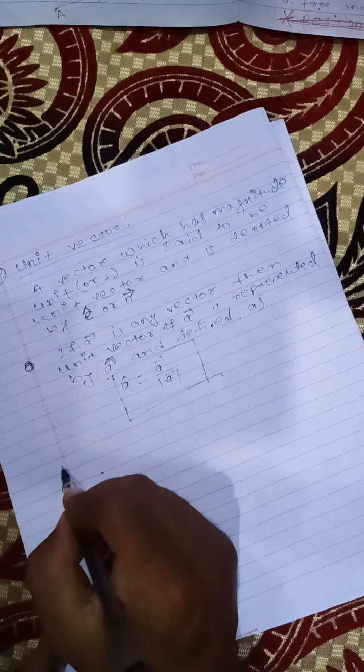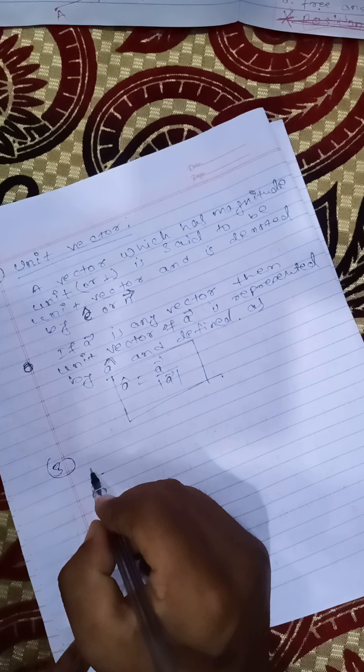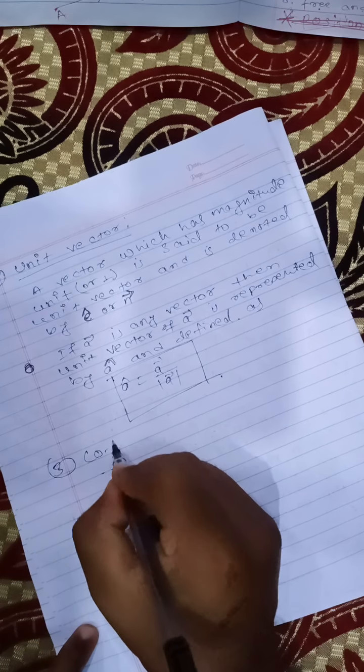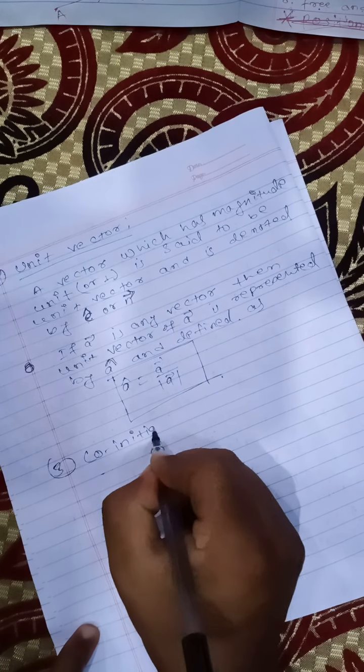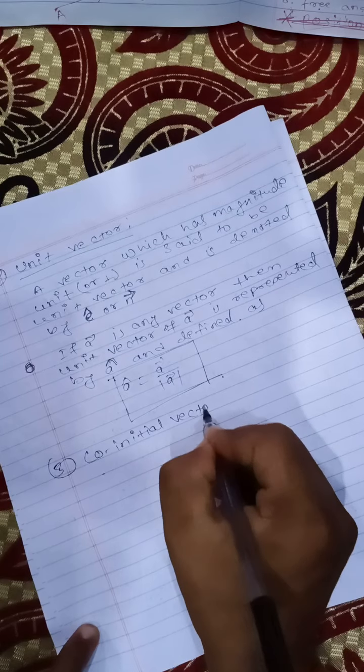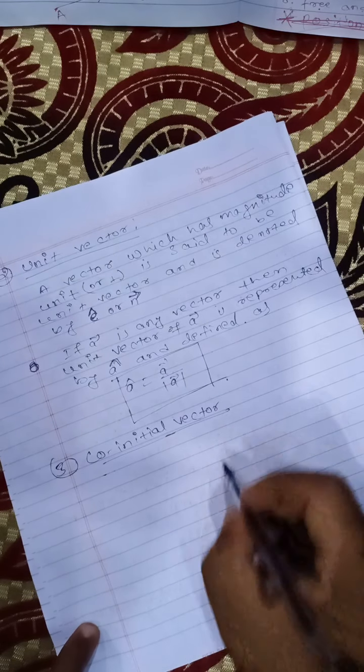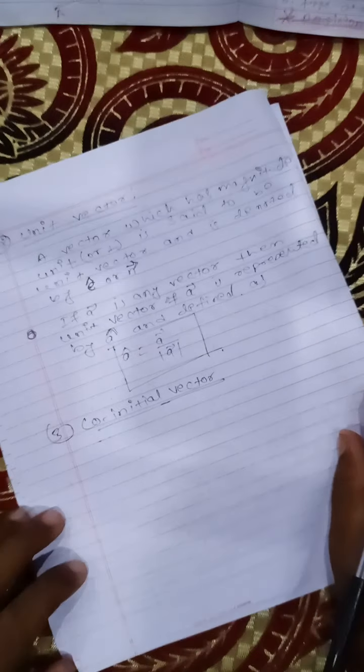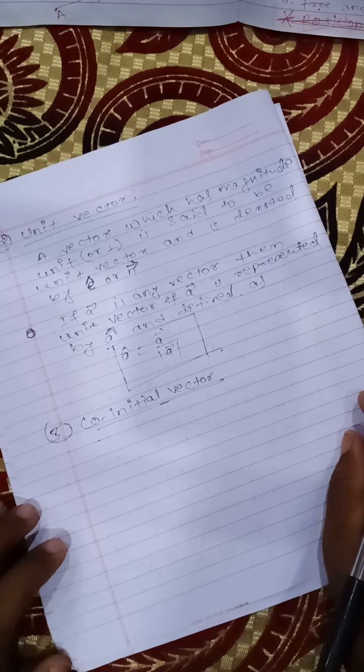Now the third type you have is co-initial vectors. The meaning of co in mathematics is same.